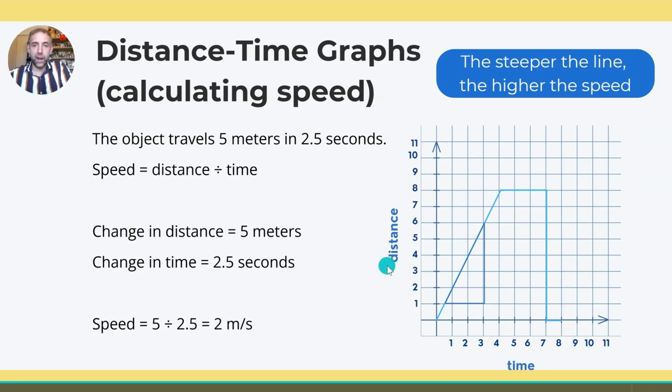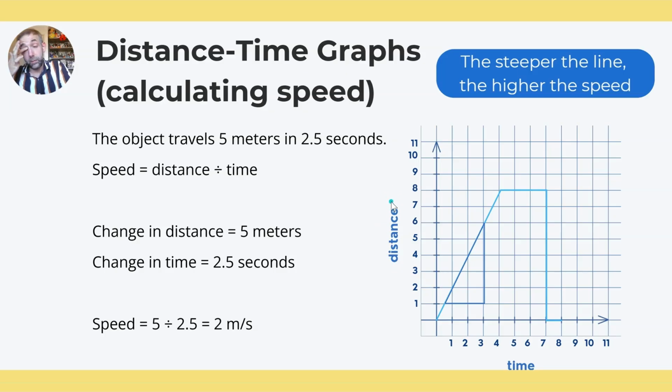So just be aware of that. If we don't have any units, we are kind of assuming, so just check that units are on your graph. But drawing a right angle triangle can help you find the speed. And you could draw any right angle triangle on this line here. That would still give you the same answer of 2 meters per second when you did the change in distance, how far up, divided by the change in time, how far across.